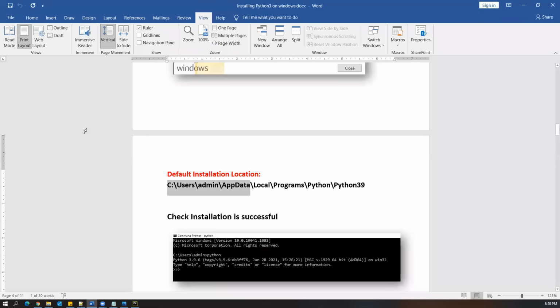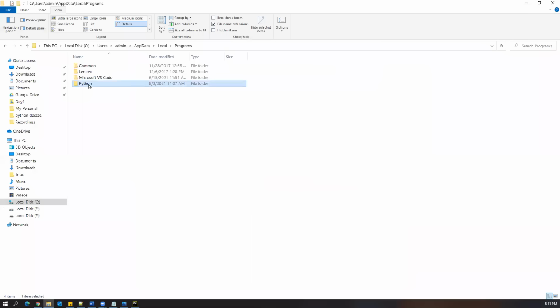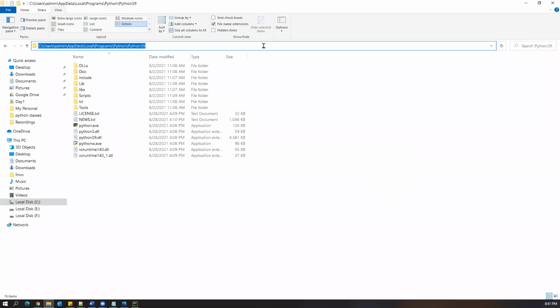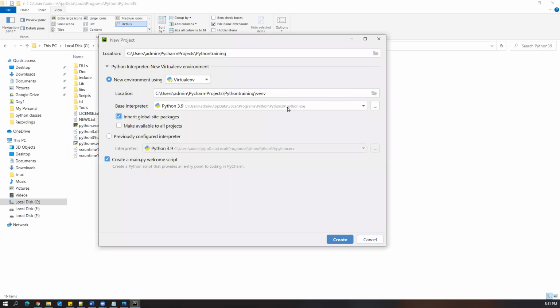Okay. Programs. Inside this, Python, and inside this, Python 3.9. So this is the actual location of your Python installation. And you can see something called python.exe. Okay. So if you want to configure our own Python in PyCharm, we need to specify this location as the base interpreter. This is the base interpreter. So now go back to your PyCharm and make sure this path is correctly there or not.